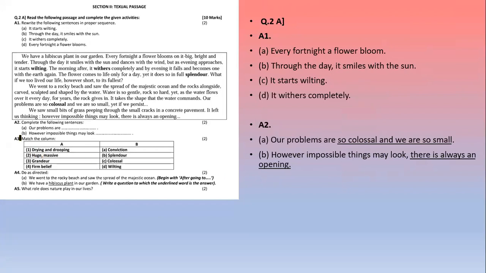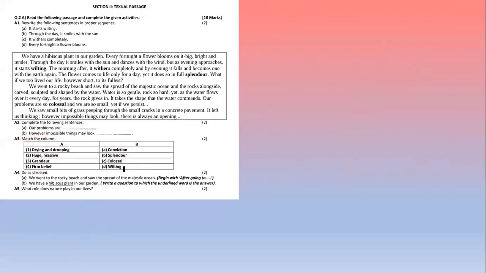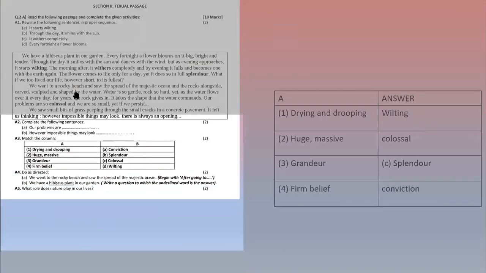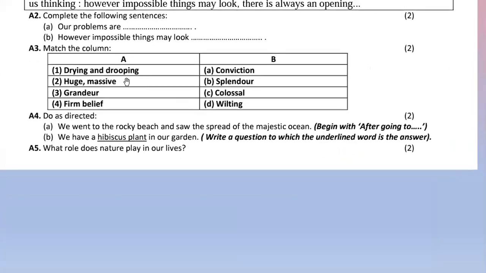Now we'll see the third activity, match the column. Here the words are given, and in the second part we have words related to that, explaining that meaning. So we'll see, first is drying and drooping, huge, massive, grandeur, firm belief.